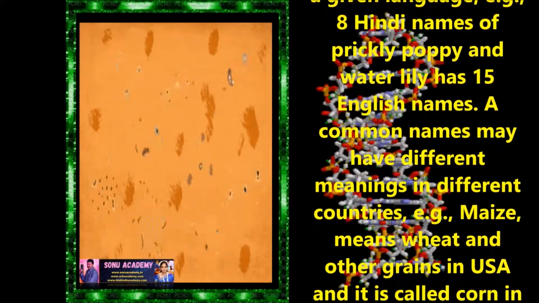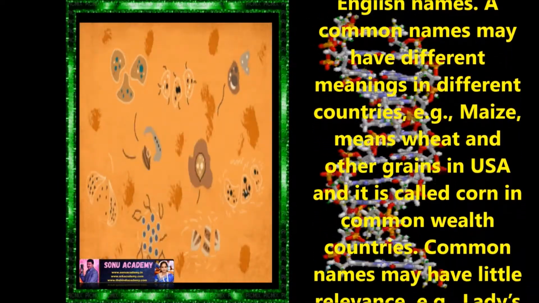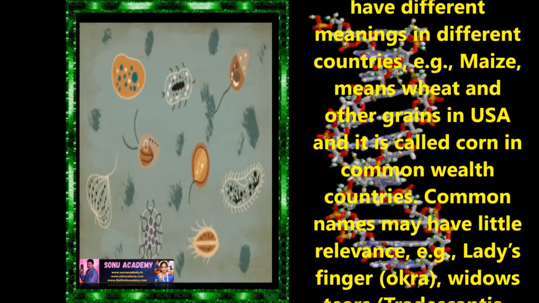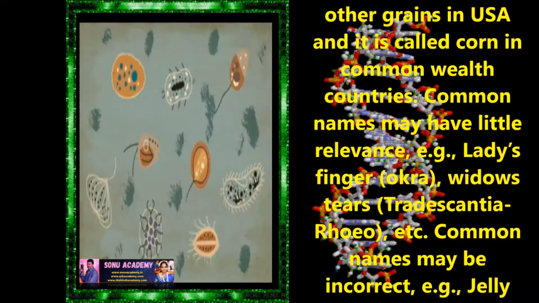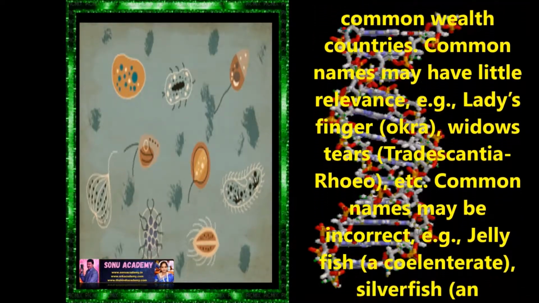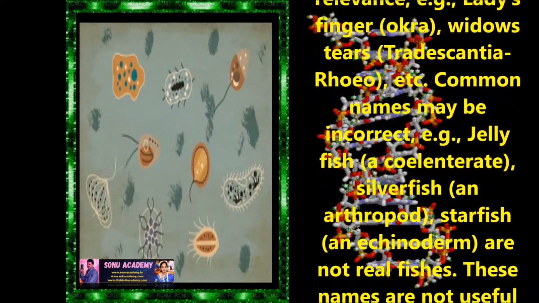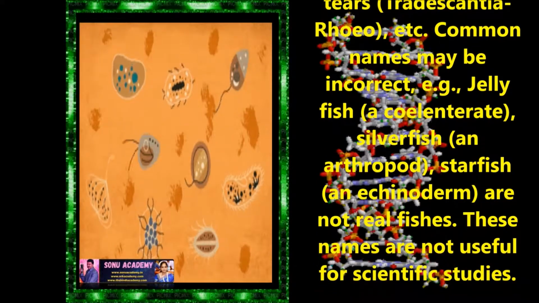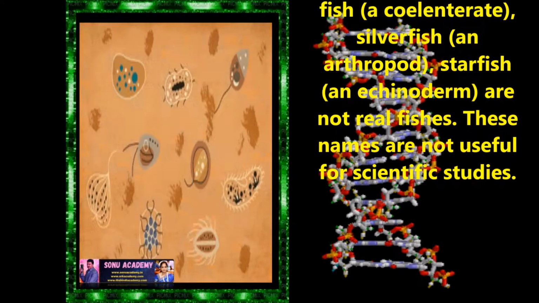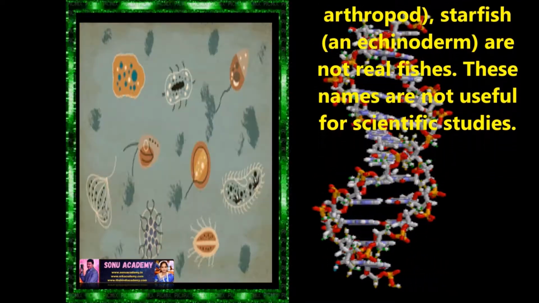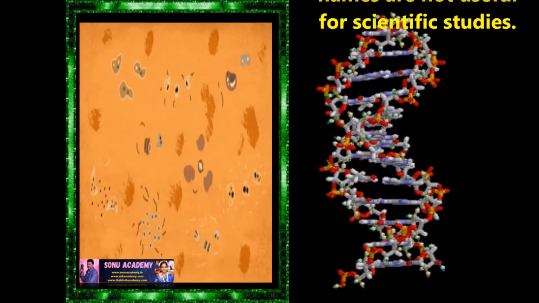Another disadvantage is that common names may have different meanings in different countries, like maize means wheat and other grains in USA, and it is called corn in Commonwealth countries. The common names may have little relevance, for example ladyfinger, okra. The common names may be incorrect, like jellyfish, Coelenterata, silverfish, arthropod, starfish, echinoderm are not real fishes. These names are not useful for scientific studies.